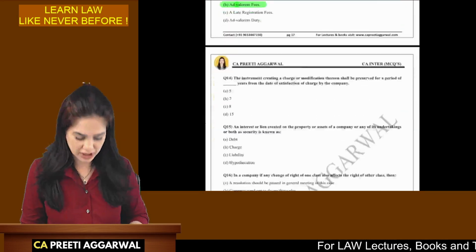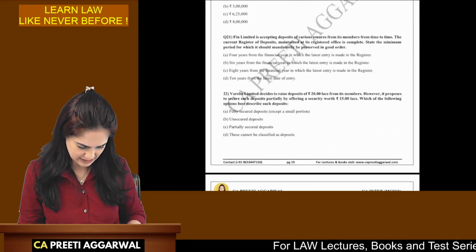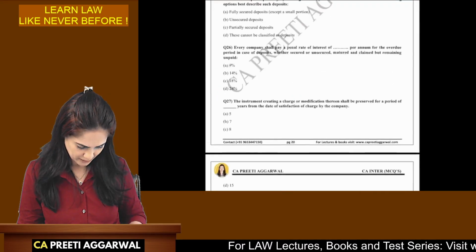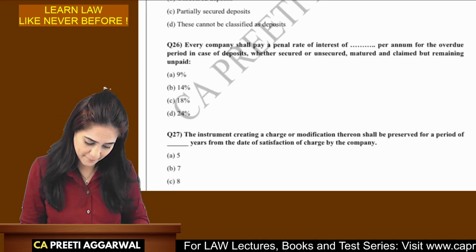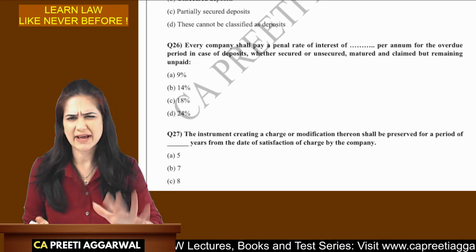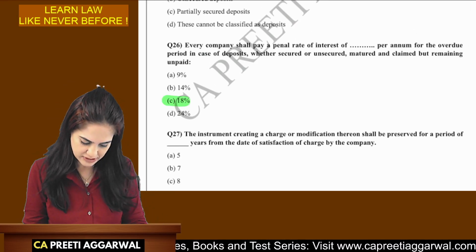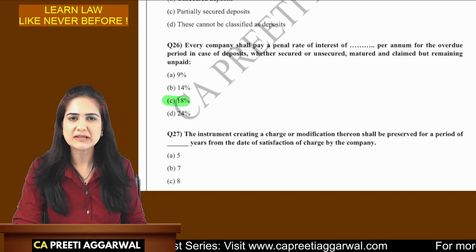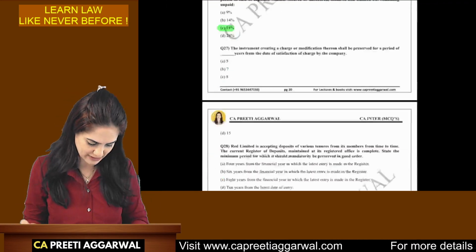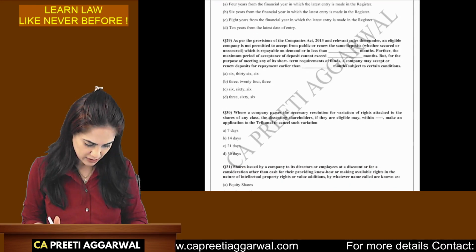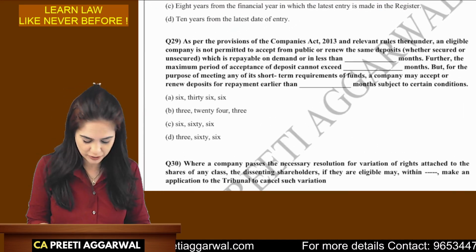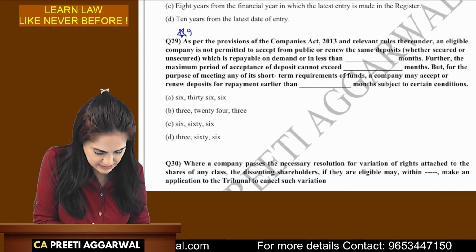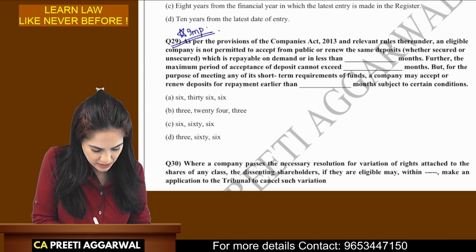Next question which I have identified is question 26. Every company shall pay a penal rate. This was a direct, simple question: 18% if you do not repay the deposits. This is a very simple, straightforward question. Then question 29. This was a nice question. Mark this as important for exam. It is expected. Mark this as important.